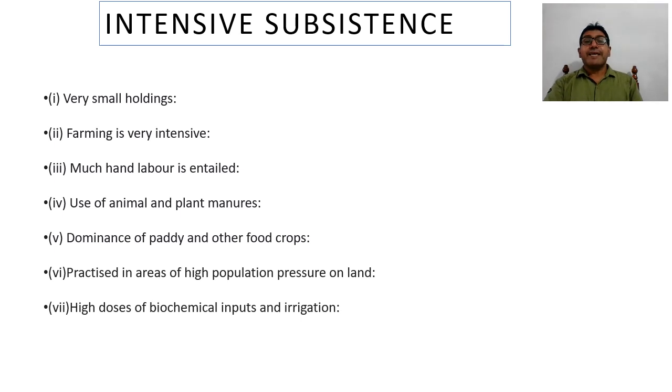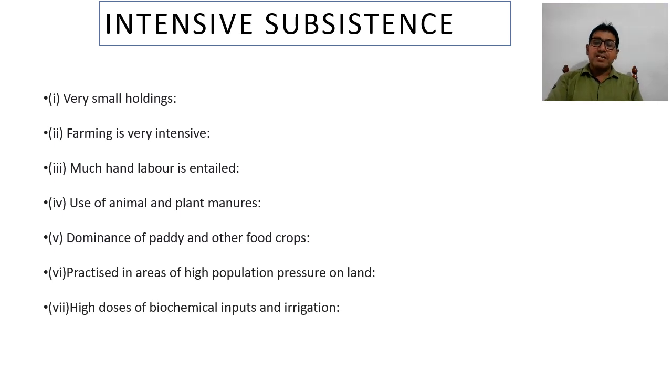Now, it is intensive subsistence farming. As you see, very small holdings, and the reason for very small holdings is the higher population and the right of inheritance. Now try to understand what intensive subsistence farming is.